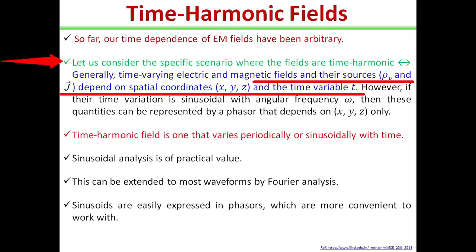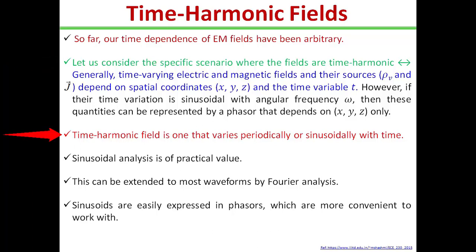Generally, time varying electric and magnetic fields and their sources, that is rho v and J, depend on the spatial coordinates, that is x, y and z, and the time variable t. However, if their time variation is sinusoidal with the angular frequency omega, then this quantity can be represented by a phasor that depends on x, y and z only.